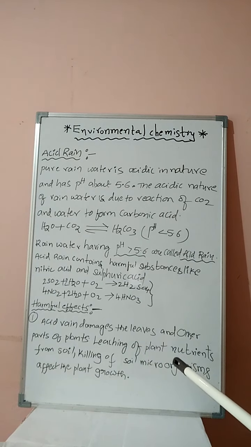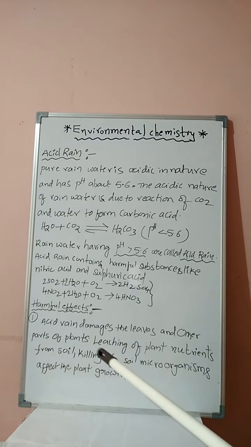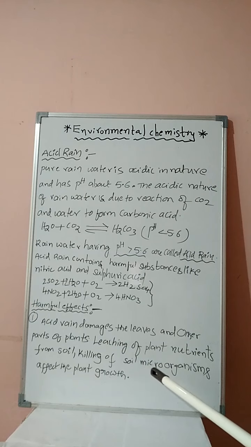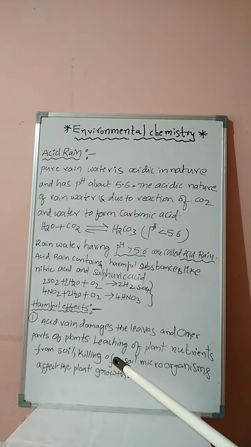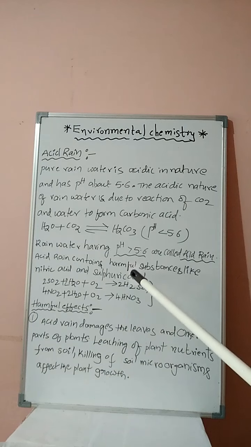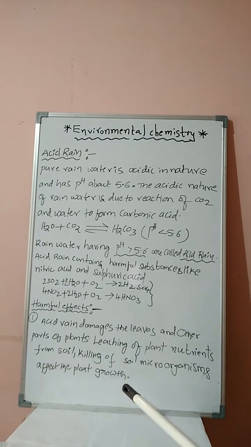The nutrients present in the soil which are useful for plant growth will be leached, that is washed out along with the rainwater. Killing of soil microorganisms. Some microorganisms useful for plant growth are killed by the acid rain due to its acidic substances, which affects the plant growth.